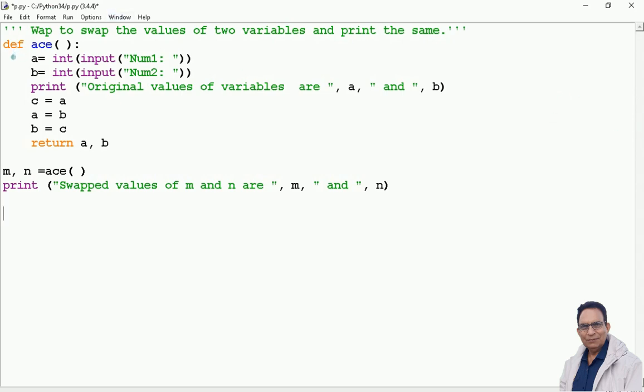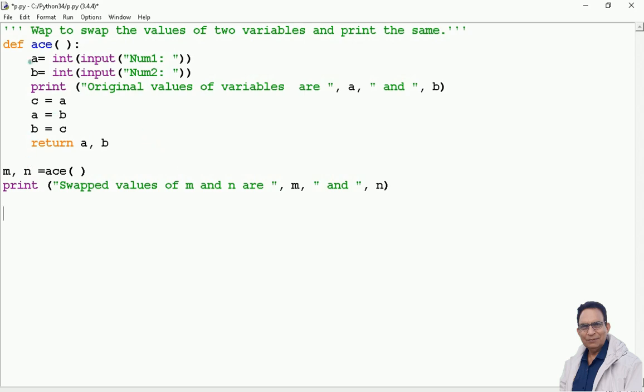In the definition of the function def swap, you see this time I don't have any parameters. The statements where I was saying a is equal to this, b is equal to this, I was writing outside the function definition somewhere. So this time, since I don't have the parameters, I am using two input statements inside to accept the two values which I am going to swap. So here itself I have to put the statement printing the original values of the variables a comma b, and then swapping is done and a, b is returned.